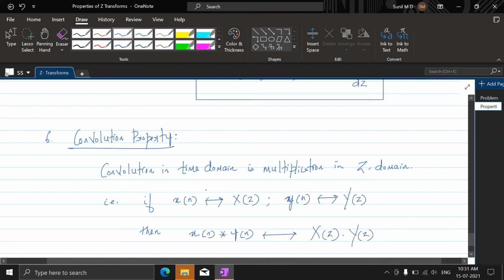So this is what the convolution property says.